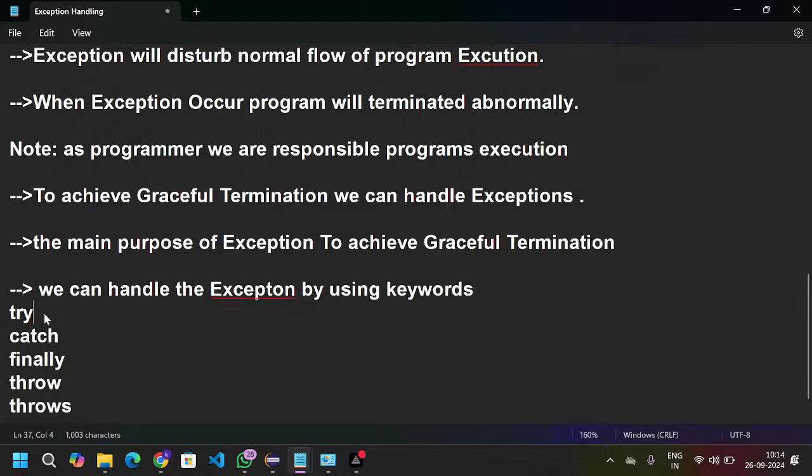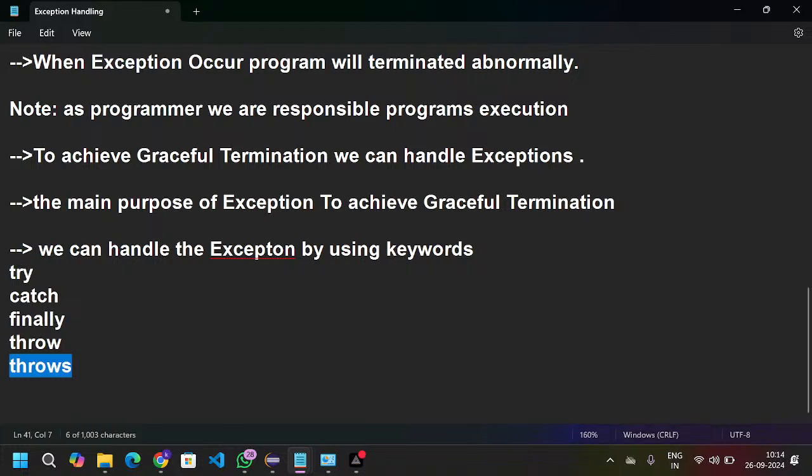We can handle exceptions by using keywords: try, catch, finally, throw and throws. So what does the try keyword mean? I will give you a brief about it. What is its purpose? Generally, we should keep risky code inside the try block.